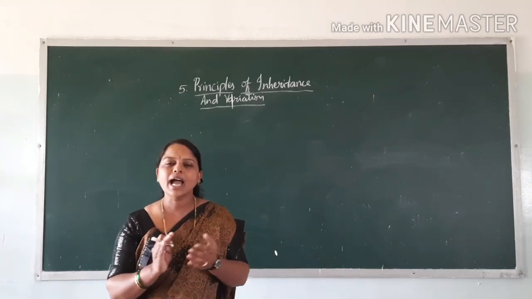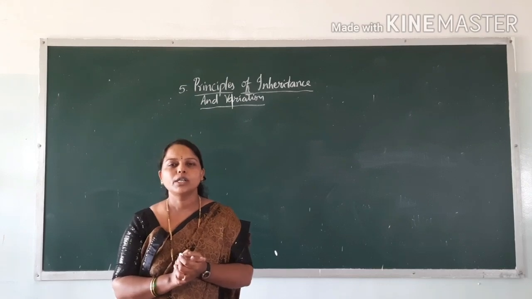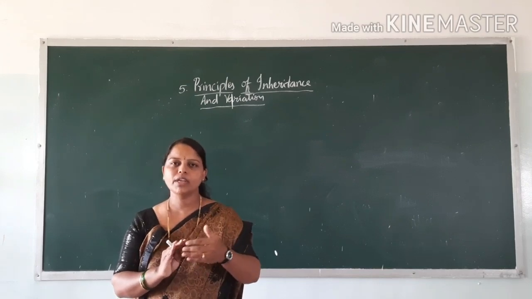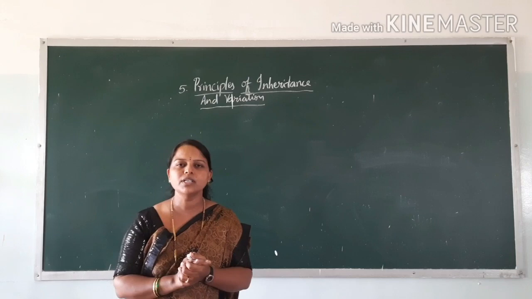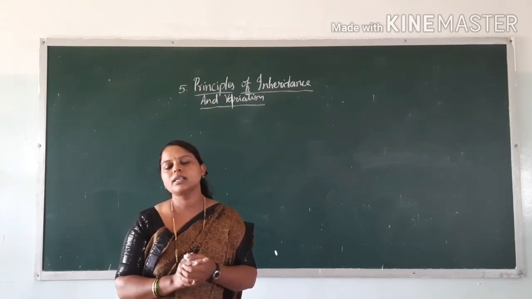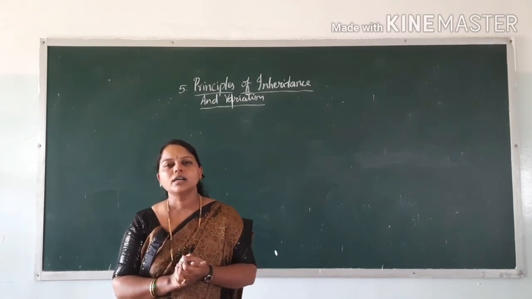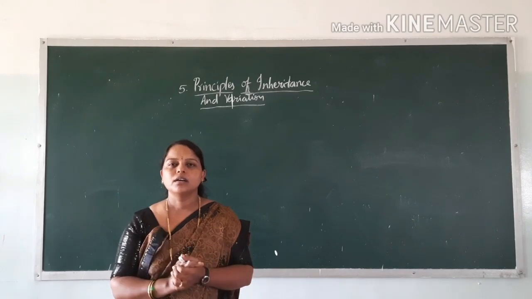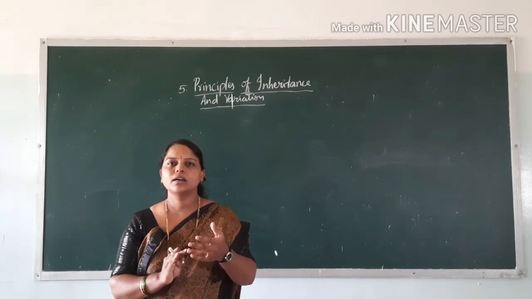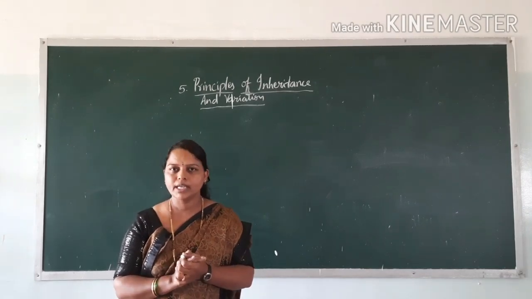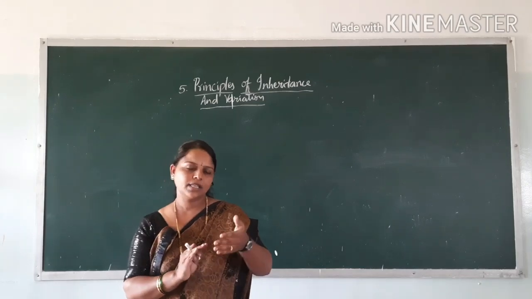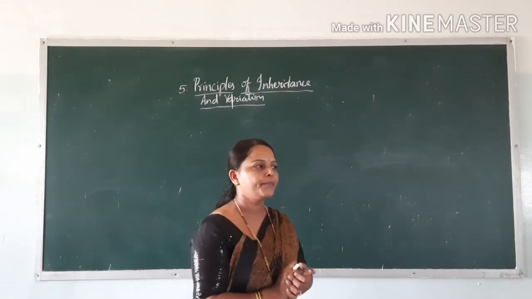So in F1, when we cross the parents, Mendel got all plants dominant, that means only the tall character. That is the law of dominance.